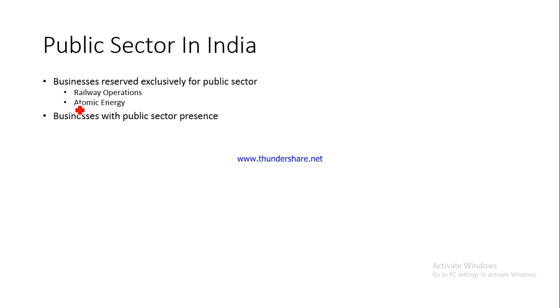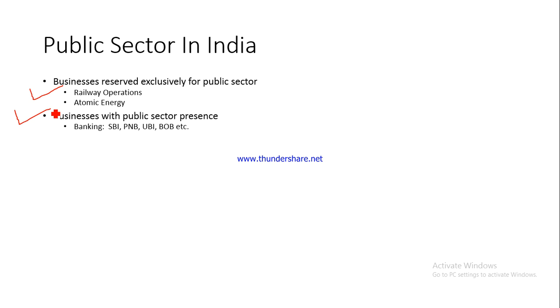Now let us talk about the other businesses where we have both presence of public sector as well as private sector. So there are other businesses also. We have talked about this particular category where only the public sector presence is seen. Then there is this category where we see the presence of both public as well as private sector. So let us have a look at these examples.